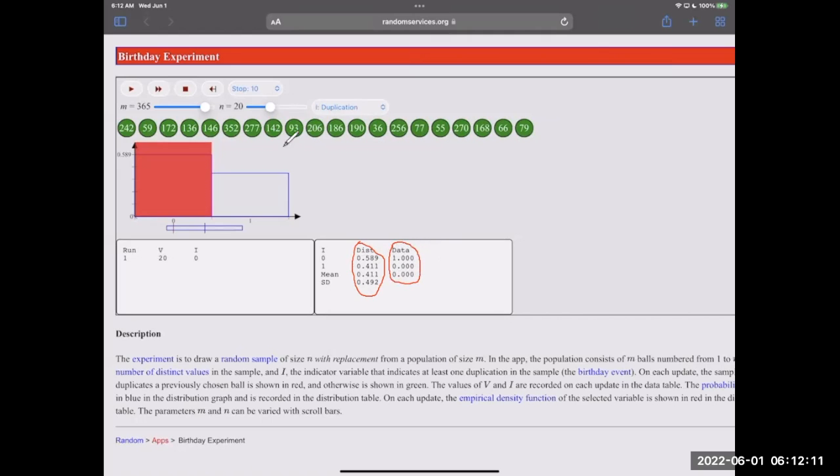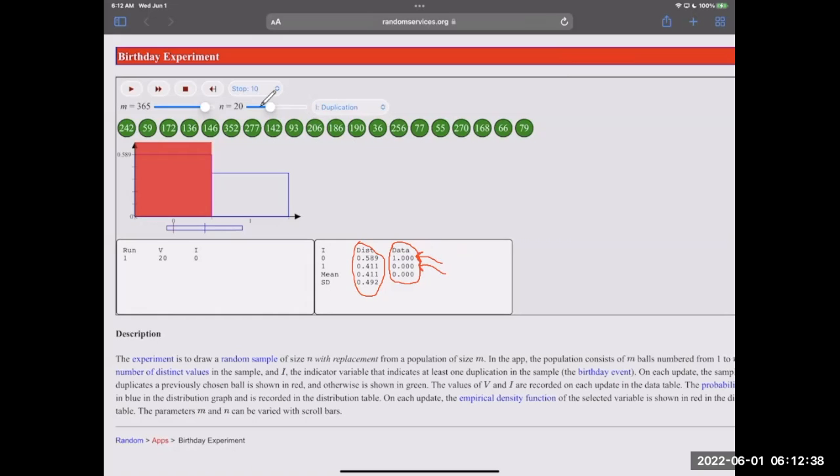So you can see that we didn't have any overlaps. No two students in this class had the same birthday. And that's why the probability that no two students had the same birthday in this case is 1, based off of just that one trial. And that means that the probability that there's at least one overlap, meaning two students in the class have the same birthday, is 0.